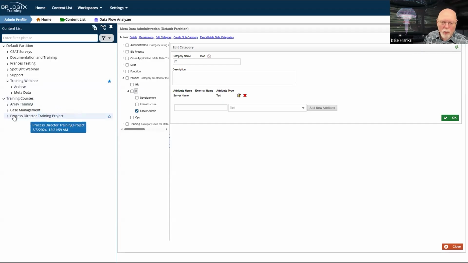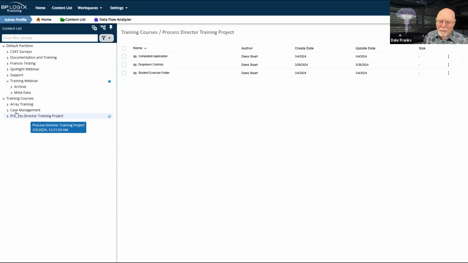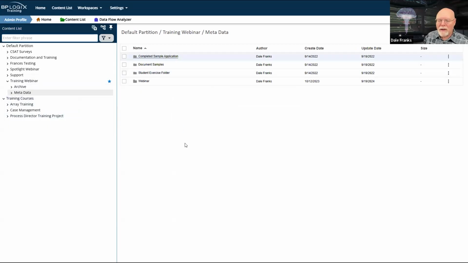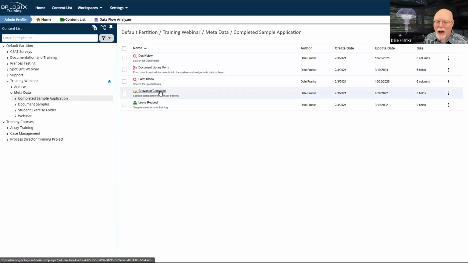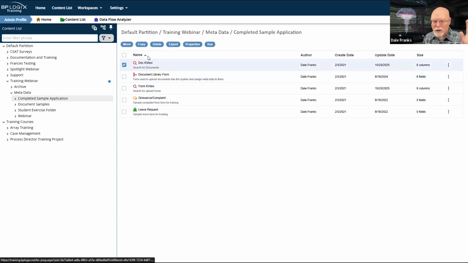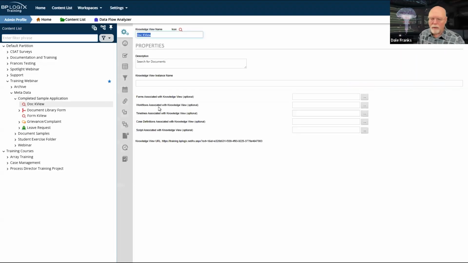Let's take a look at a quick example. I'm probably not going to rebuild this example. I mean, I might, but I've built it like 4 or 5 times. We'll probably do something a little bit different here. But let's take a look at this completed sample application, which we have seen before. I have several documents and several forms uploaded into the system, and I have these two knowledge views, the doc KView and the form KView. Let's just look at our doc KView for the moment.